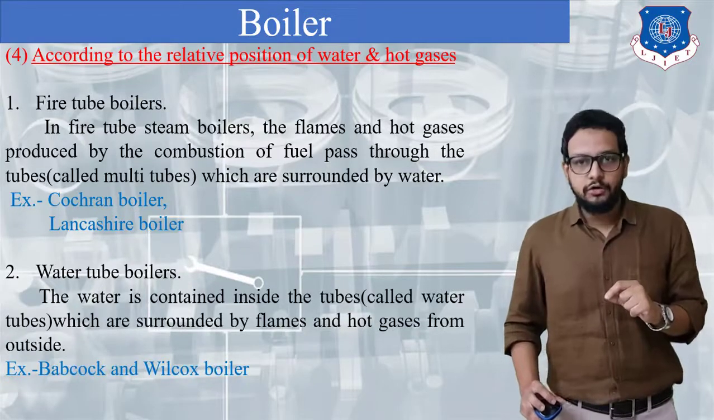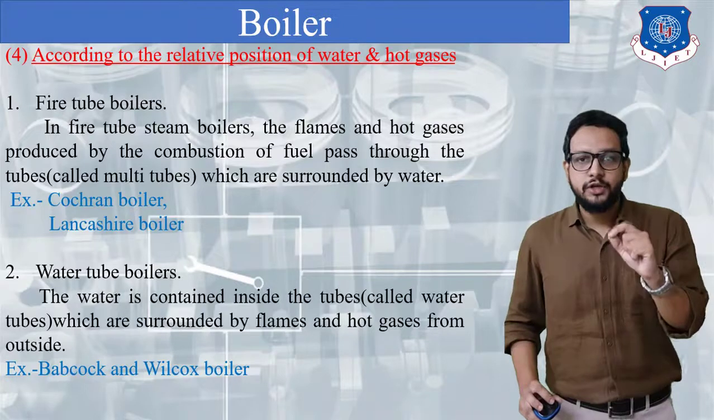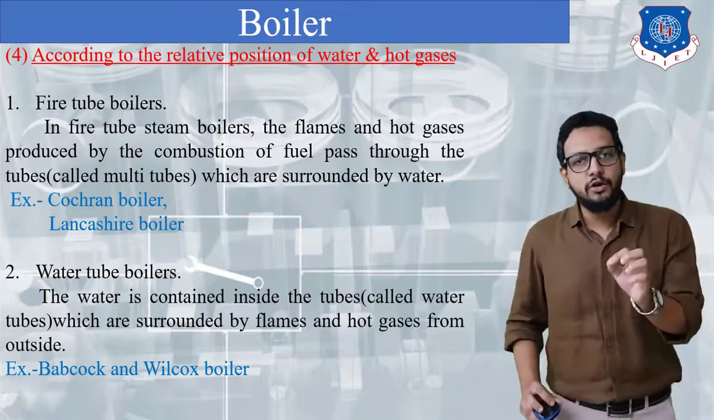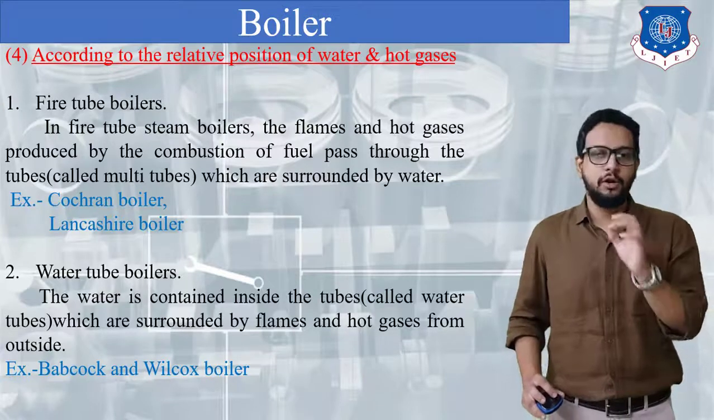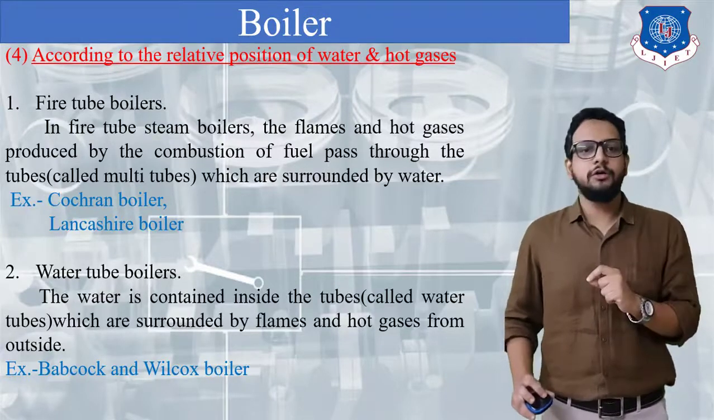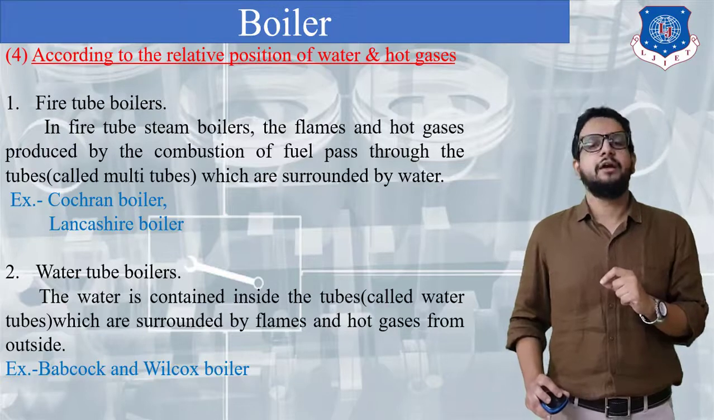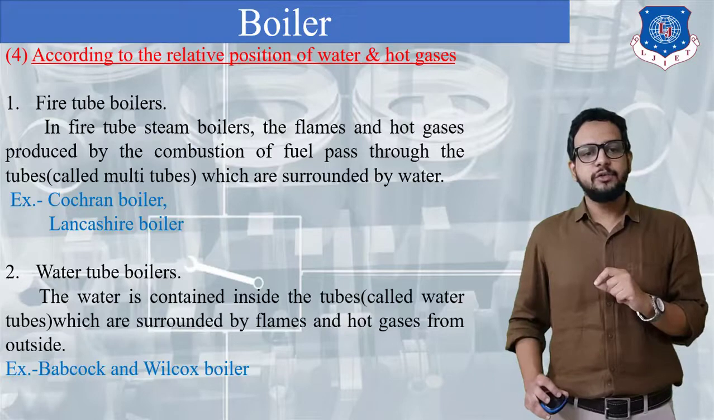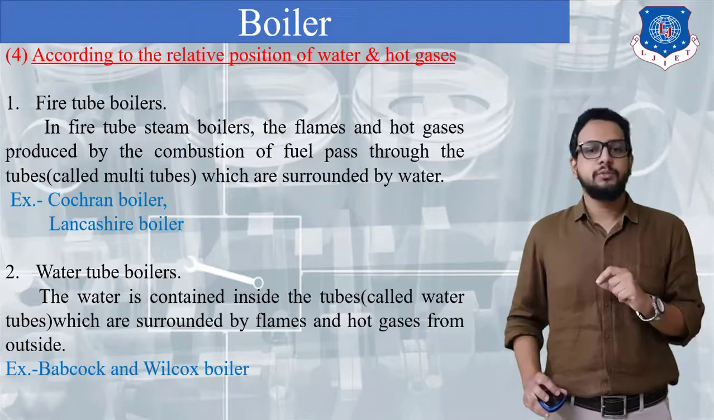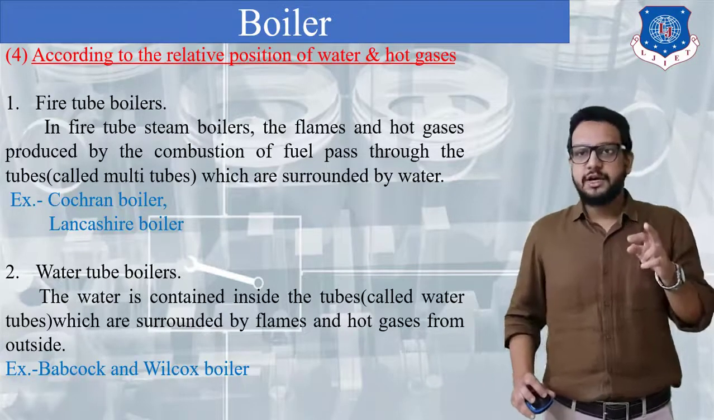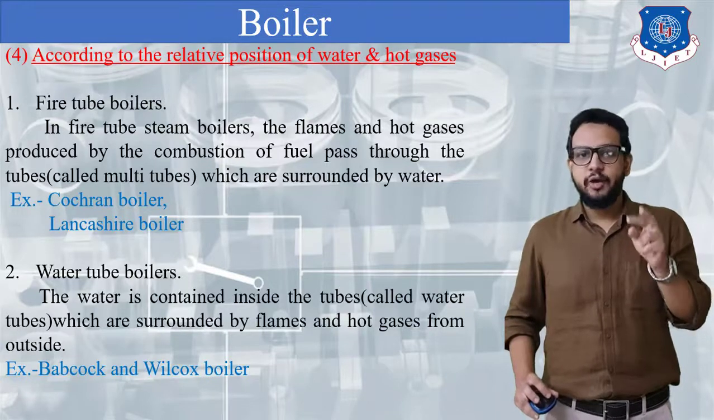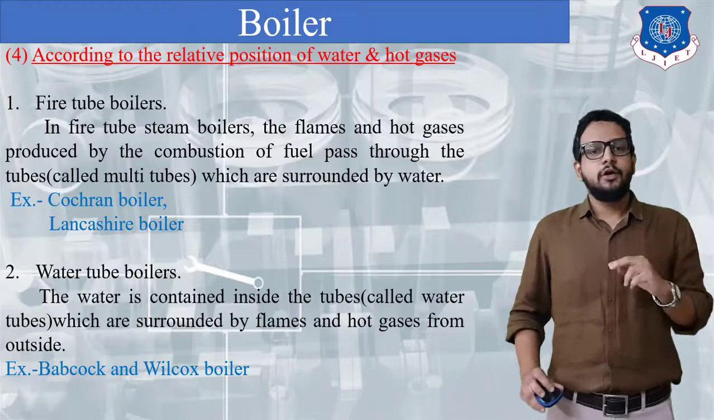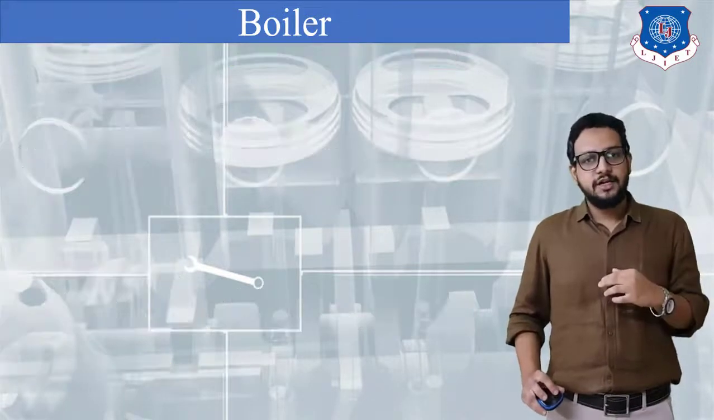In a water tube boiler, water will flow through the tubes and hot gases will be surrounding the tubes. Then such a boiler is called a water tube boiler. Examples of fire tube boilers are the Cochran boiler and the Lancashire boiler, whereas in the case of water tube boilers, the example is the Babcock and Wilcox boiler. So you have to remember this category and all these characteristics; you have to mention them while explaining all the types of boilers. Now the next characteristic, that is classification.